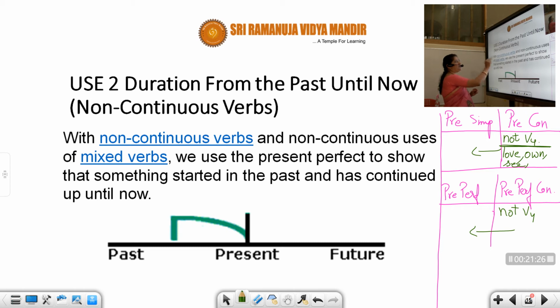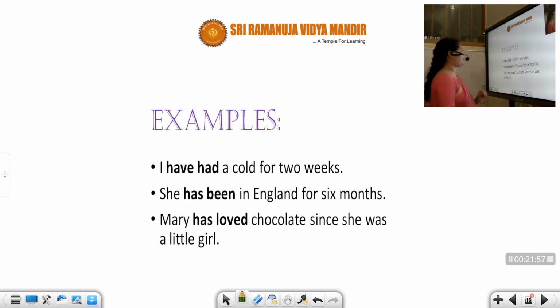Now did you understand? With non-continuous verbs and non-continuous uses of mixed verbs, we use the present perfect to show that something started in the past and has continued up till now. So generally, what is present perfect continuous? Something started in the past and is still continuing now. But even though those keywords are there, the verbs which cannot take ing forms will be written in present perfect. So that is the meaning here.